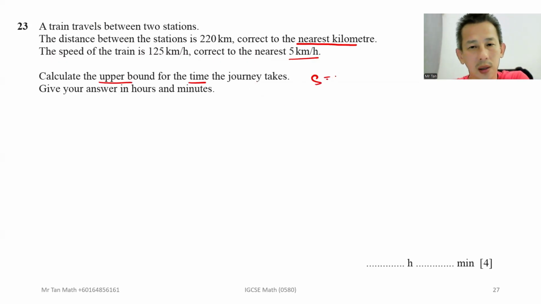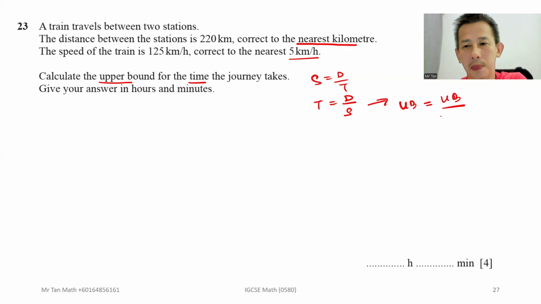So speed is equal to distance over time. Therefore, time is equal to distance over speed. And you want to calculate the upper bound. The question asks for the upper bound. When you need to divide, the upper bound is equal to the upper bound divided by the lower bound. So you calculate the upper bound to the nearest kilometer.